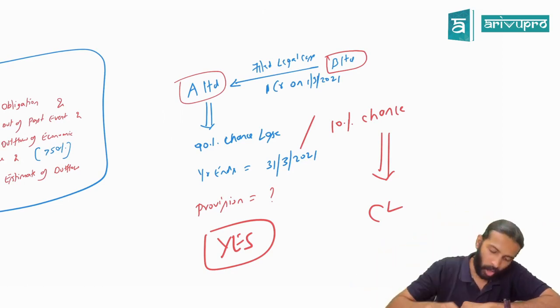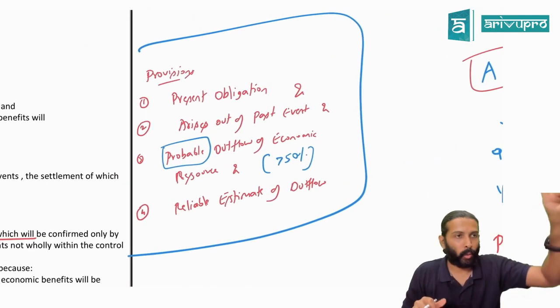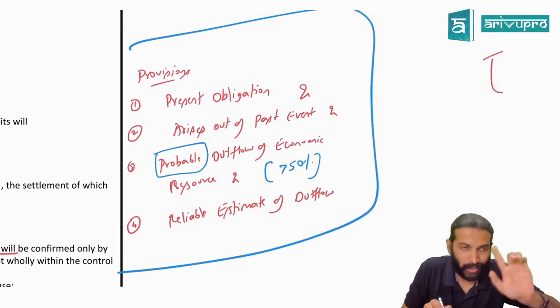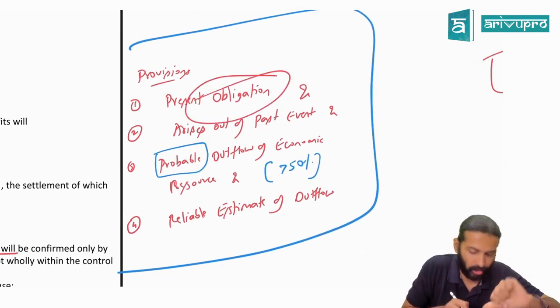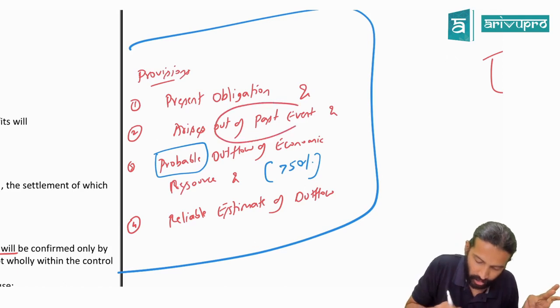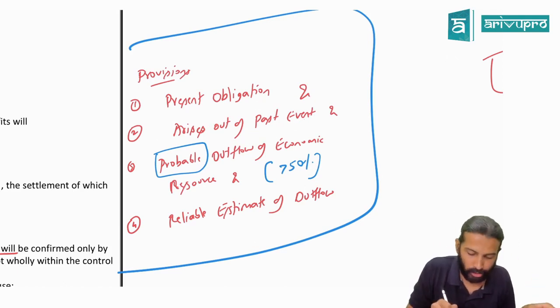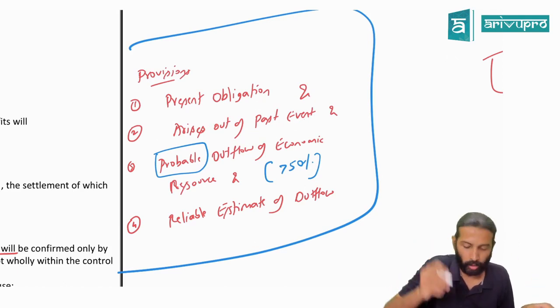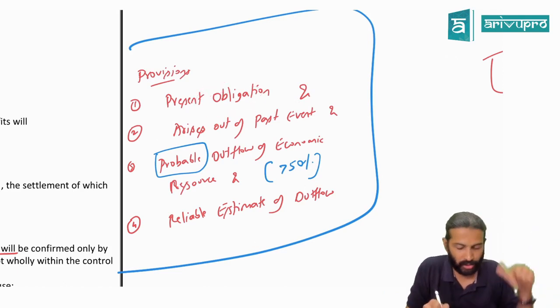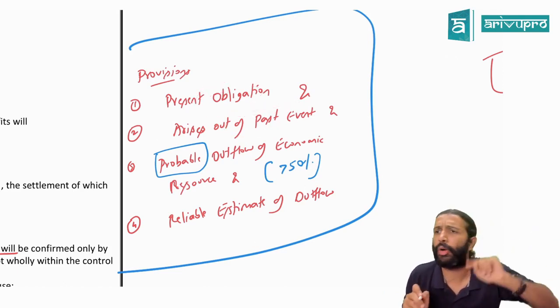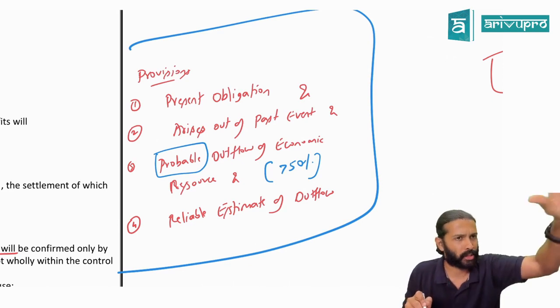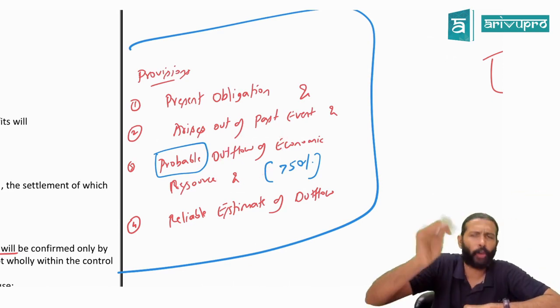Okay? Alright, sir, one minute. One more thing, sir. Just look at this. There is a present obligation which arises out of a past event only. Let's say there is a probable obligation arising due to a past event. That means it looks like we need to create a provision. But there is no outflow of economic resource.